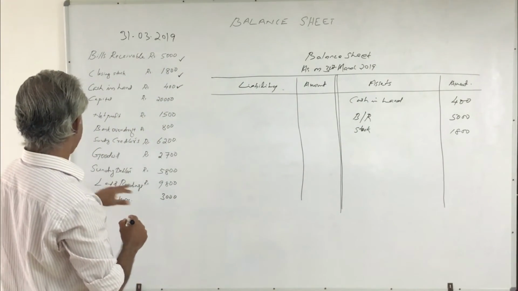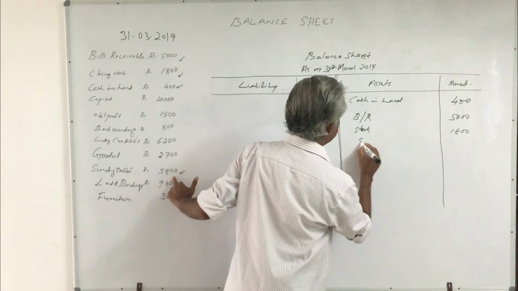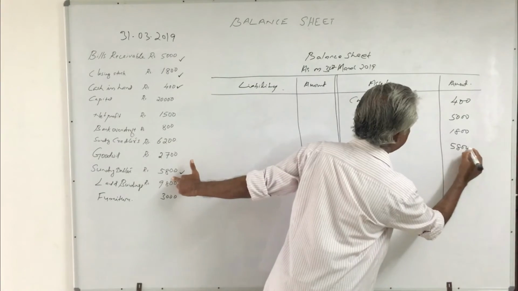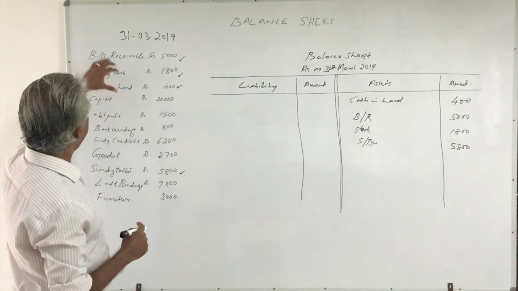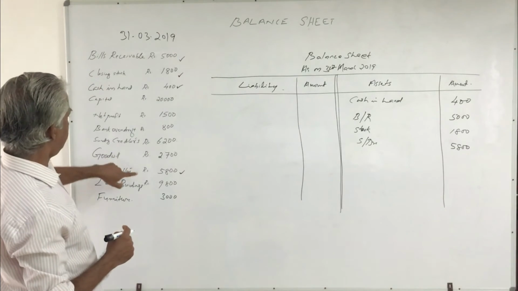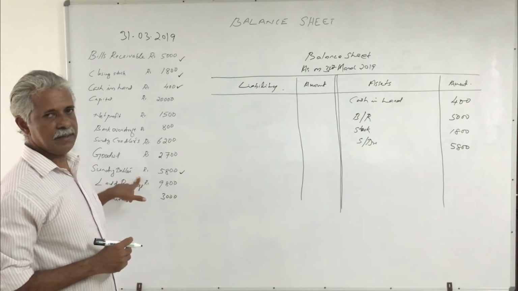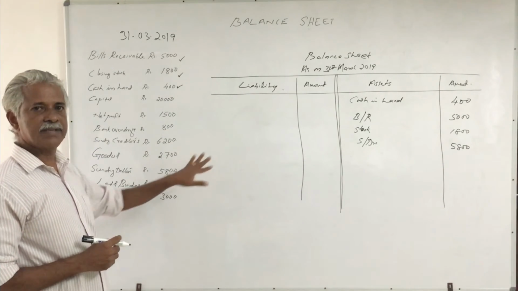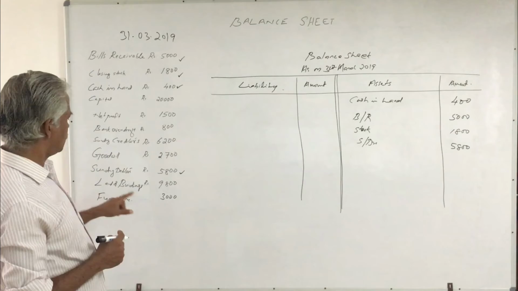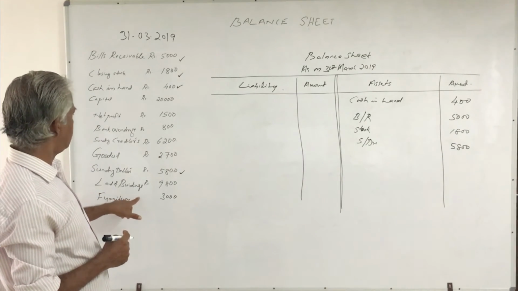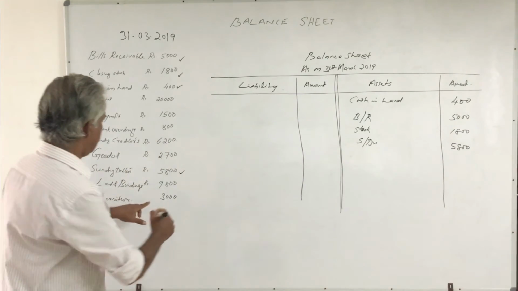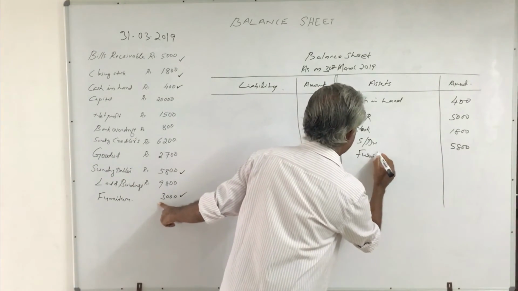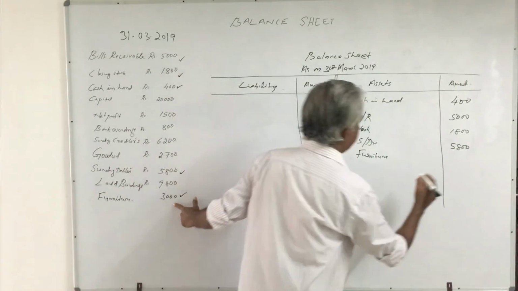Then sundry debtors, 5,800. These are the various current assets which are given in the question. After writing the current assets, we have to write the fixed assets. The fixed assets in this question are furniture, land and buildings, and goodwill. Thus, let us write furniture. That is rupees 3,000.